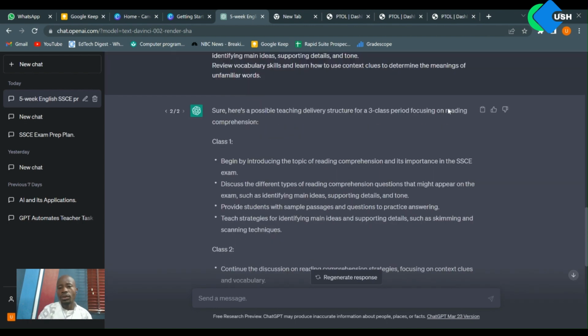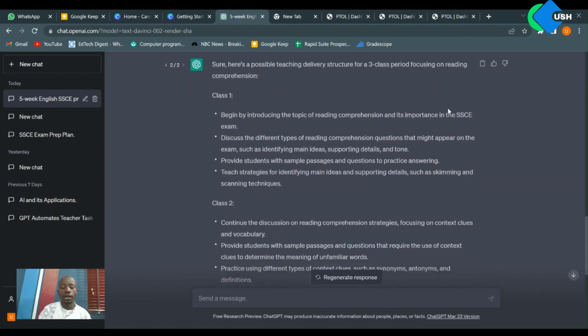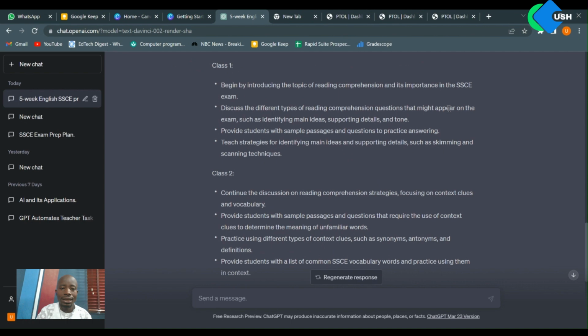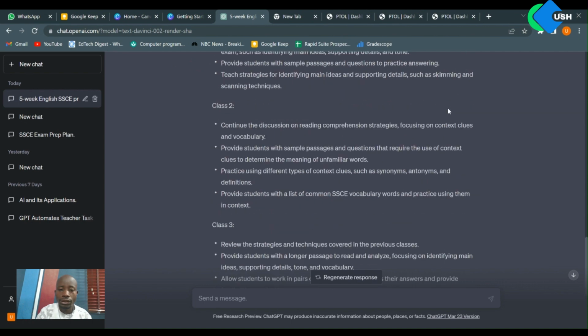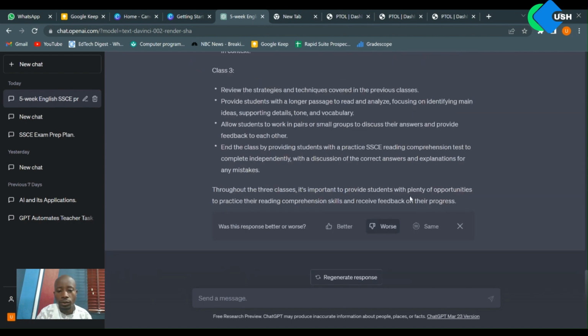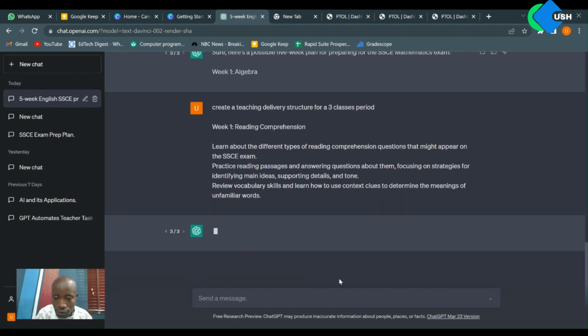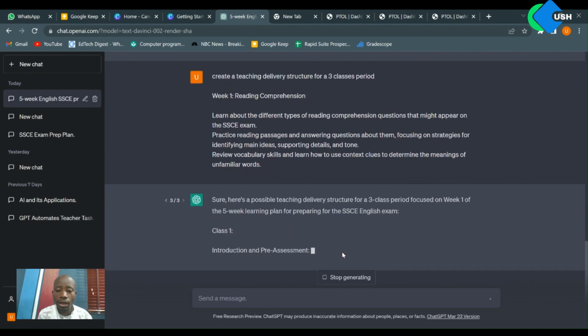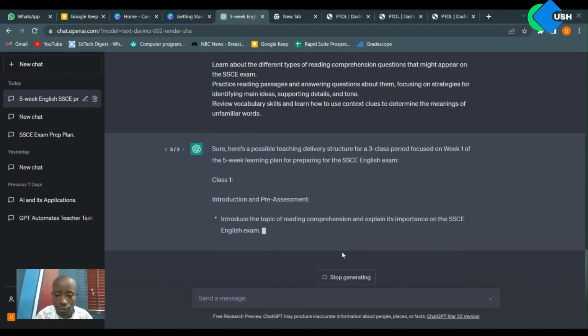Now, let's say we are not happy with this result that it gave to us. Let's say we don't like the way it broke down into 3 classes. We want something more creative, something better. We can tell it to regenerate the response by clicking that button, regenerate response. And it's going to take some time to think and give us another response. This is really cool.